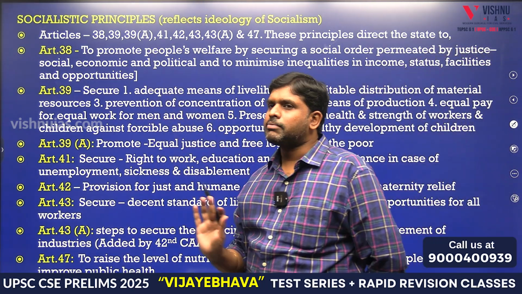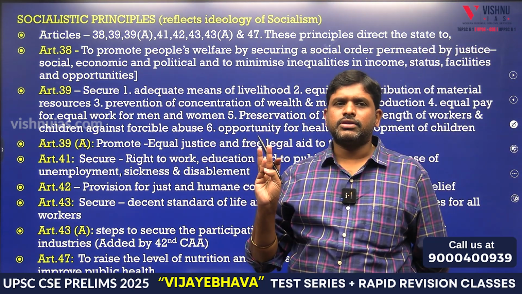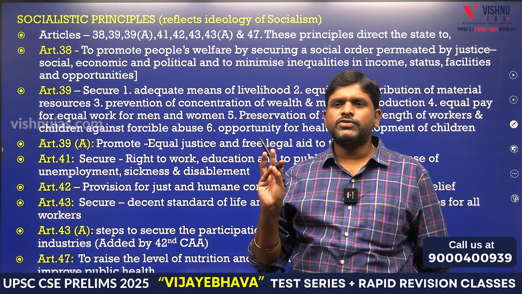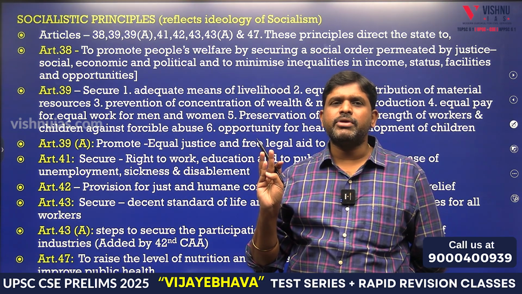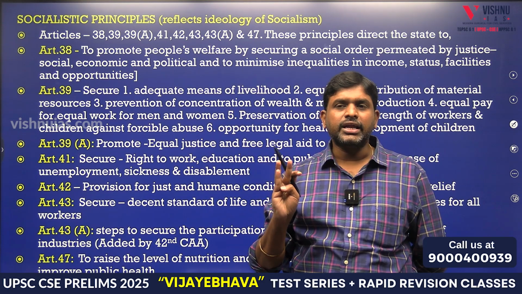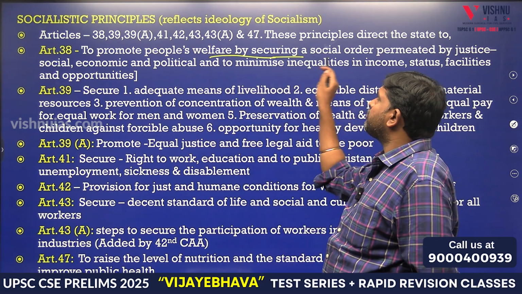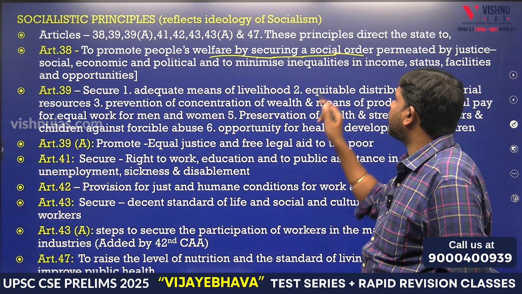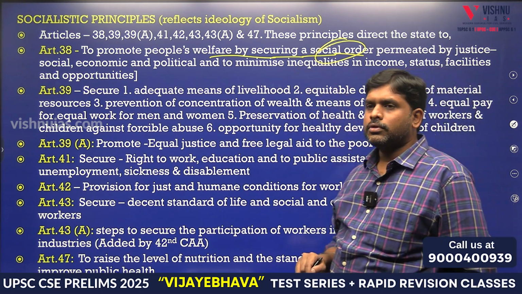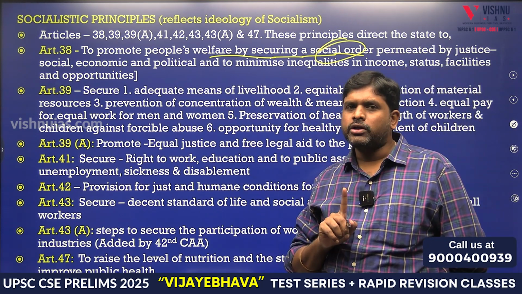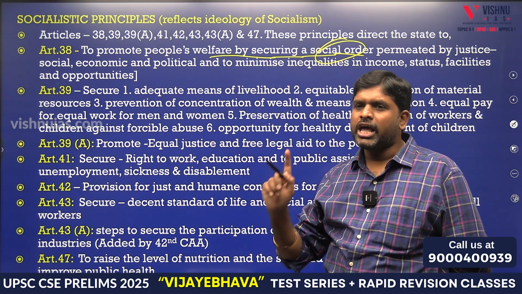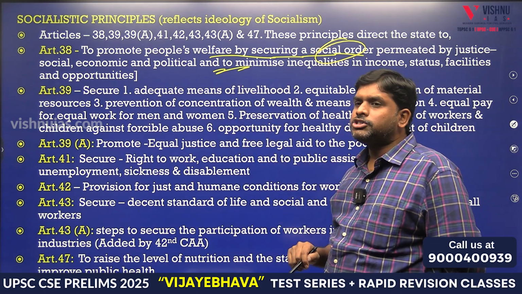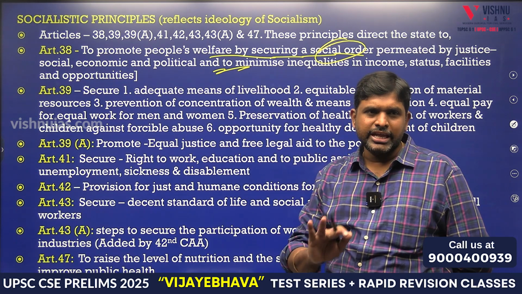Socialistic. 38. Remember, 36, 37. 36 is the definition of state. 37 is non-justiciable and fundamental in the governance of the country. 38 is to promote people's welfare by securing a social order. Remember, 38, social order, by permitting what? Social, economic and political justice to minimize inequality.